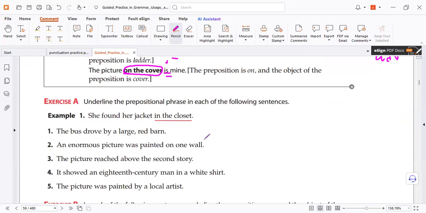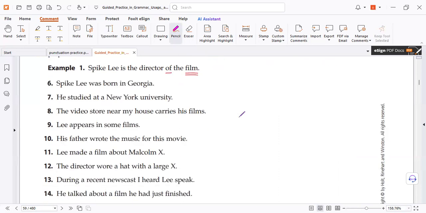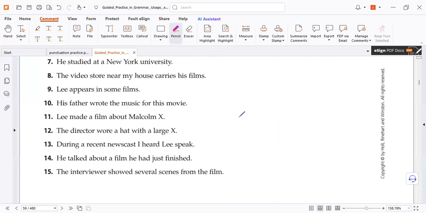That's all. So that means you must memorize all the prepositions. Among, between, circa, amid, according to. Know more about the prepositions. So easy. When I find the preposition, I find the preposition phrase. So at the end, it's so easy to know. Look like that. Here again, the preposition tells you. This is a preposition phrase, very easy.